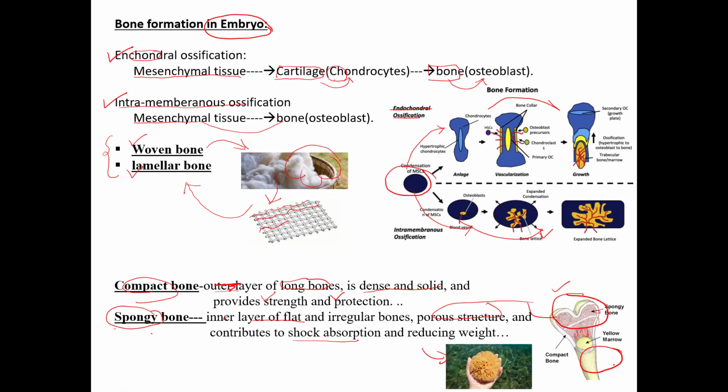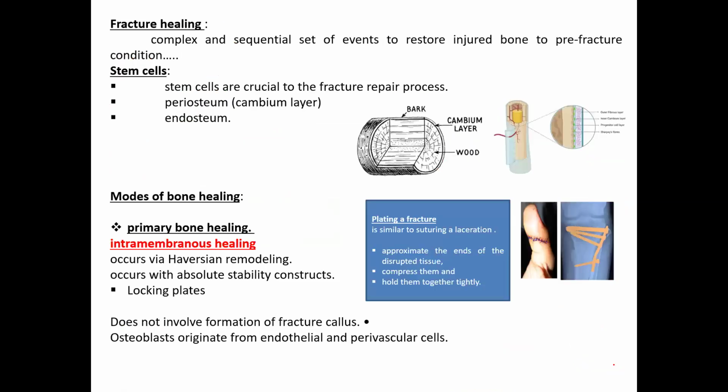Now we'll move to the next slide. It's proper fracture healing. What is fracture healing? How will you define fracture healing? It's a series of complex, sequential events, one stage followed by another stage, after some time the third stage, and finally it enters the final stage. Why are these happening? To restore the injured bone.